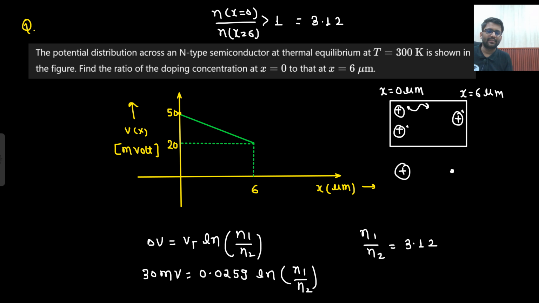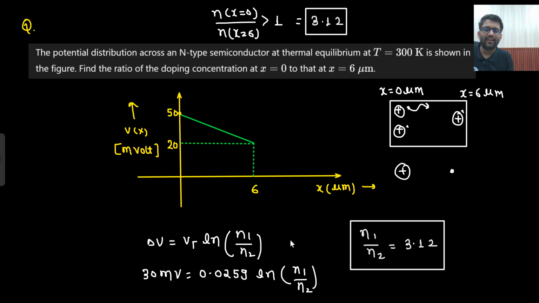Now let's just say this was my answer. This answer came, n1 by n2. And then I know that at 6 there will be more equilibrium. Let's just say in my case at 6 there was more equilibrium and at 0 there was lesser equilibrium.